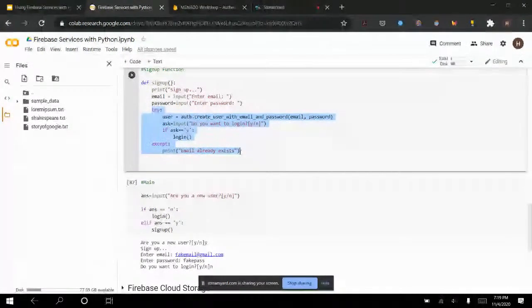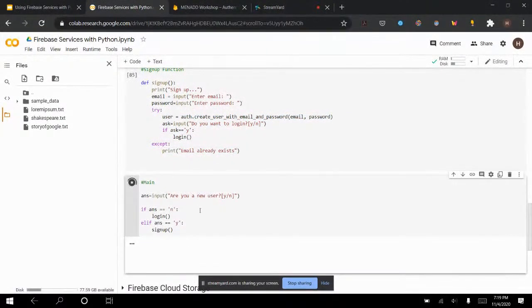Now, why do I have a try and except? Because simply, if I do retype in a new email when I'm trying to create an account, it should tell me the email already exists. So this is why there is an exception, because this will throw an exception otherwise. So running main again, if I say I'm a new user, yes, and it asks me to enter email, and I say fakemail at gmail.com, and I enter any password, doesn't matter. Email already exists, so this is not valid.